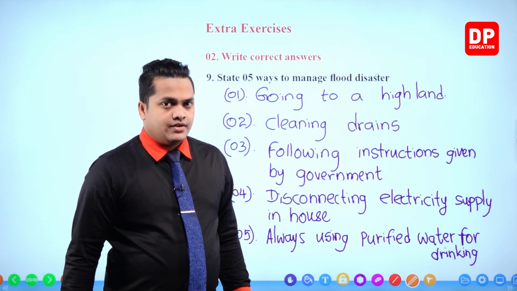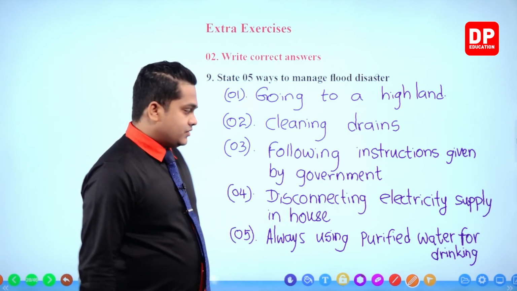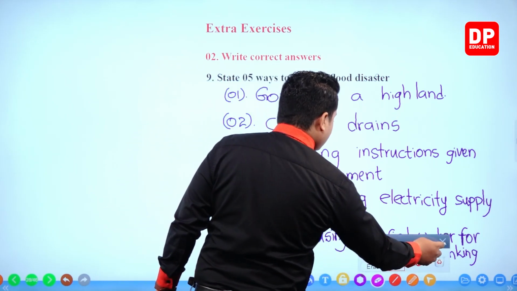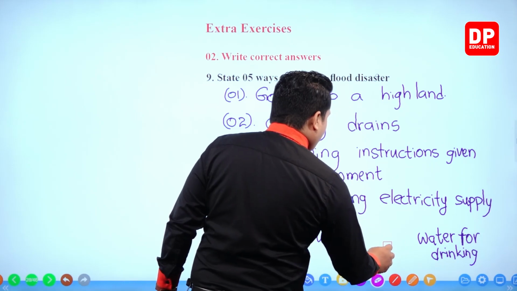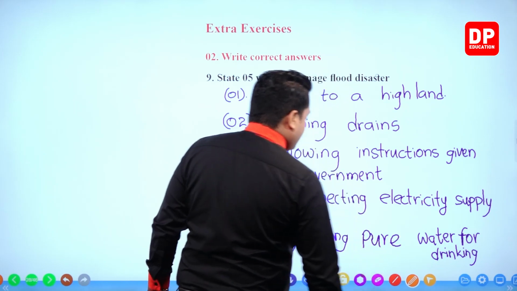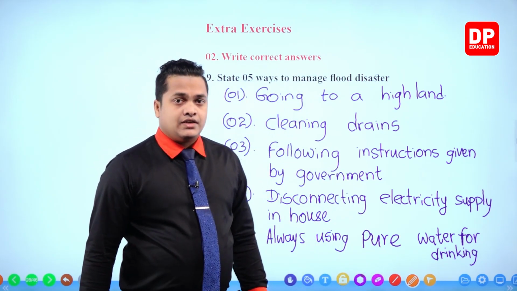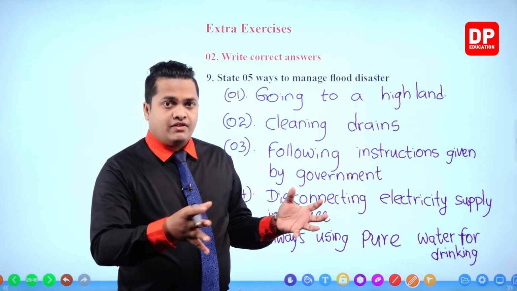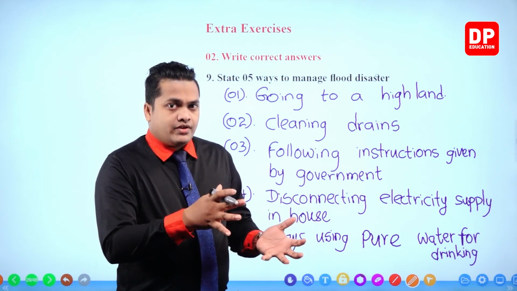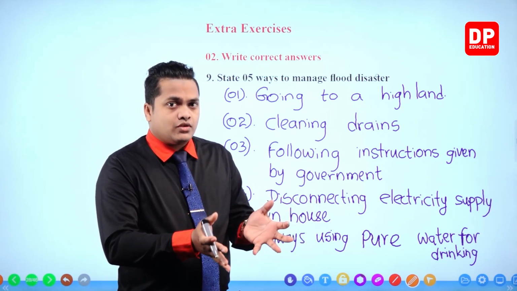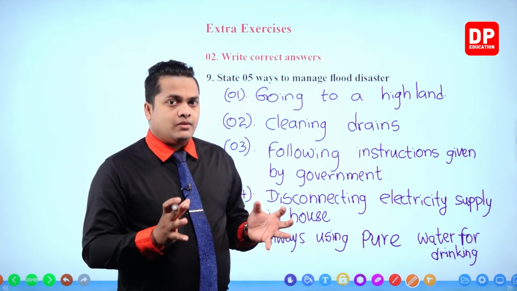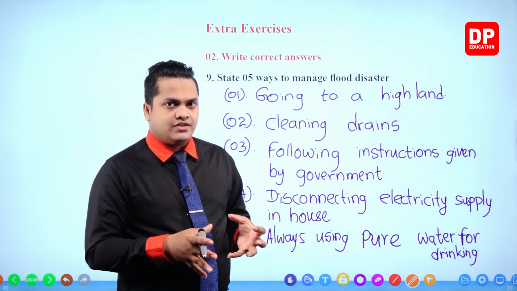Pure water, right? We need to use pure water. So I'll mention always using pure water for drinking. Rather than purified water, it is much more probable to write down pure water. It's because sometimes you might think, now purified water, no. You can take a normal filtration unit and filter the water and drink it. But however, the probability of getting a communicable disease will increase in that case, my dear children.